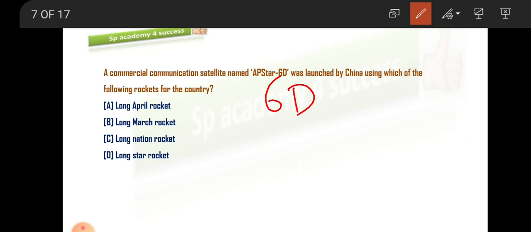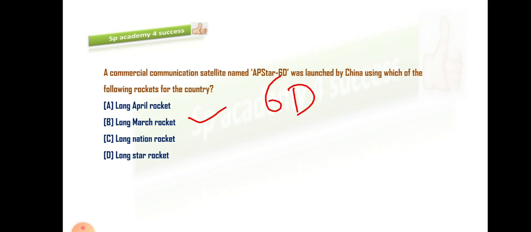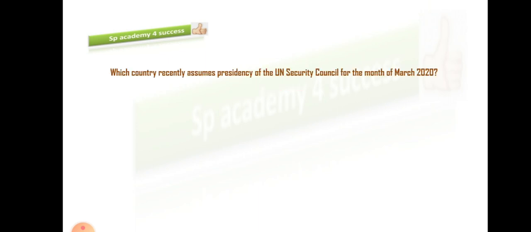Now you can guess, you can identify the right answer here. Yes, the right answer here is Long March rocket. Right. This is a national flagship rocket of China, Long March rocket. Clear? So option B is the right answer for this. Let's quickly move on to the next MCQ.